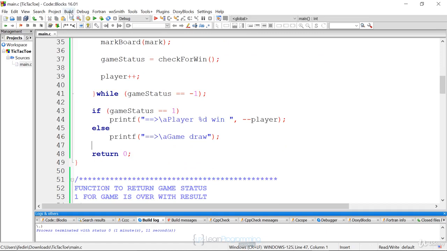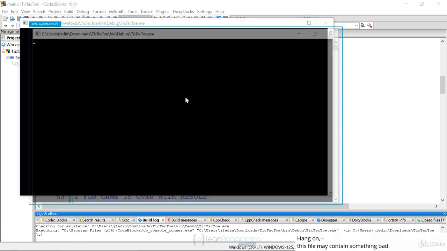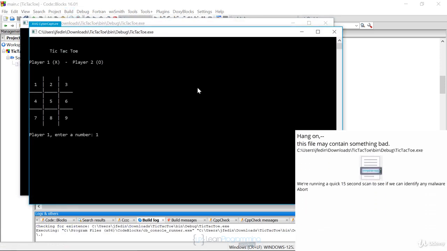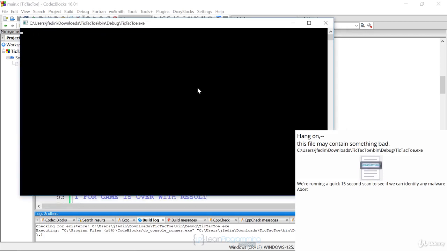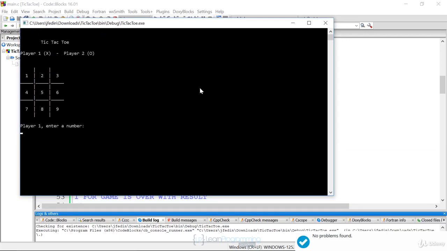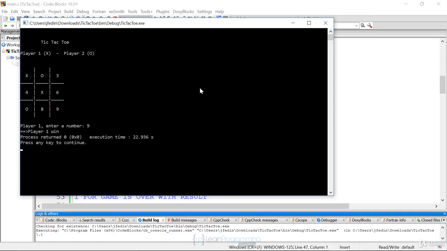So now let's run it again as a winner. And now we'll actually see somebody win. So I'm just going to put in valid numbers here. Cause a quick win for X. And actually I have to do it in this program because that one goes away. There it goes. Player 1 wins, and it played a nice little sound there.